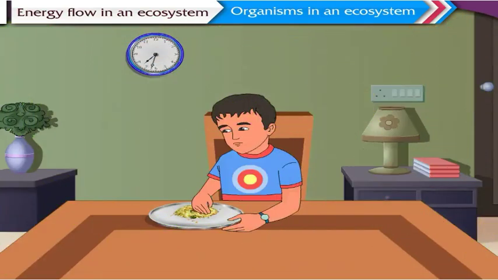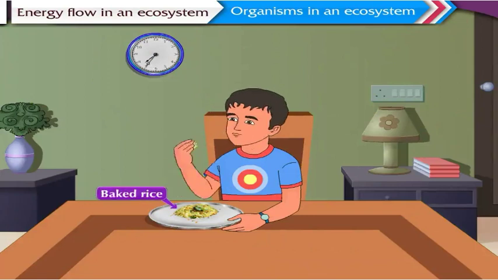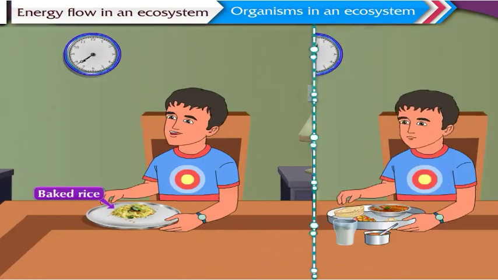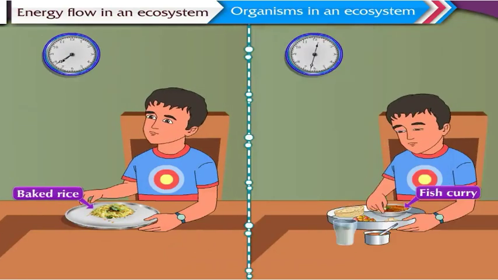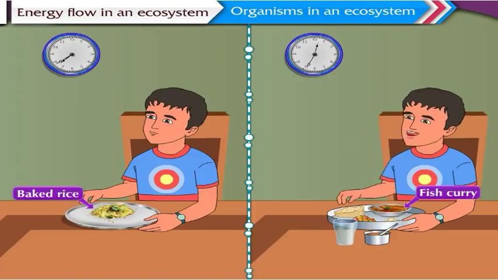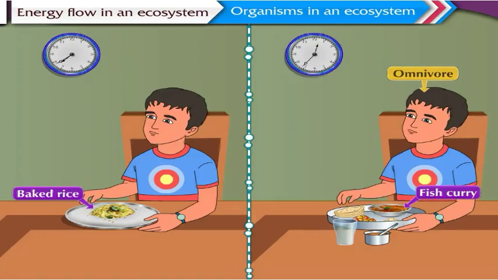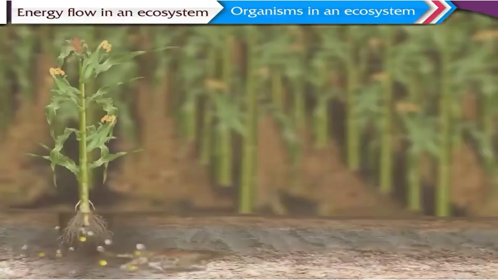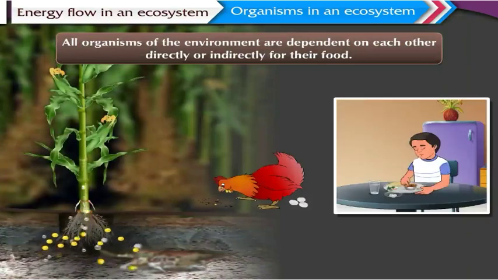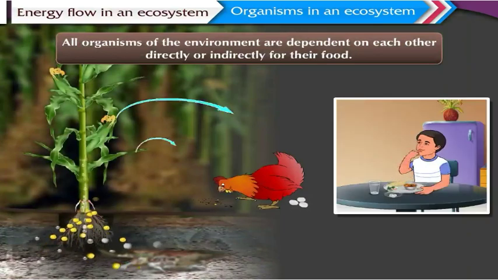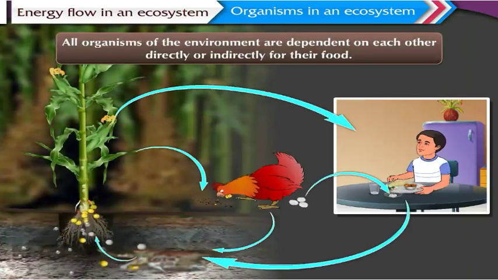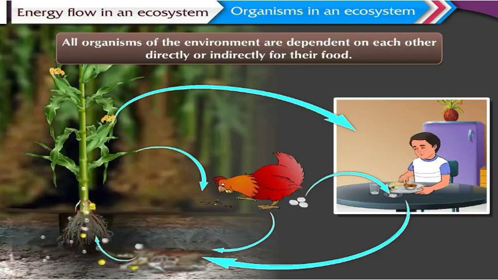Look at Atul. He is eating baked rice for breakfast and is having fish curry for lunch. Therefore, we can say that Atul is an omnivore. Thus, after studying about living organisms according to the mode of nutrition, it won't be incorrect to say that all organisms of the environment are dependent on each other directly or indirectly for their food.